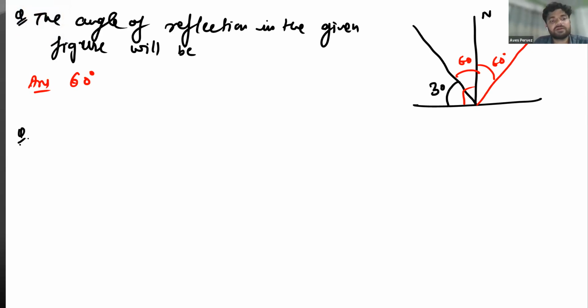Now, moving to the next point, the image formation by a plane mirror. Before that, let's cover an important point: regular and irregular reflections.